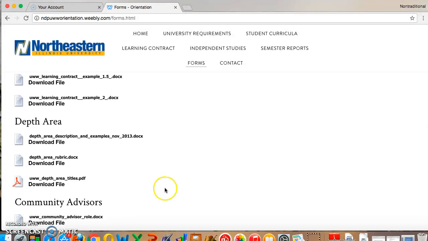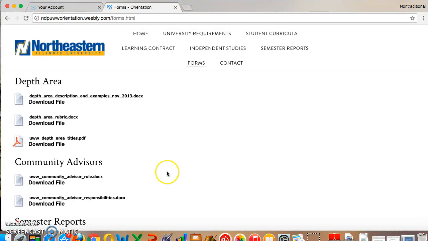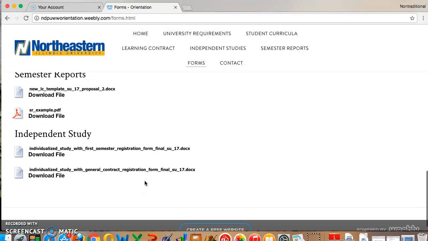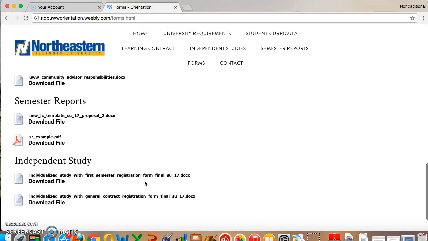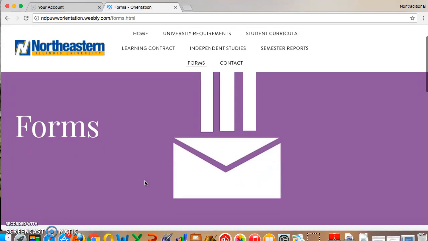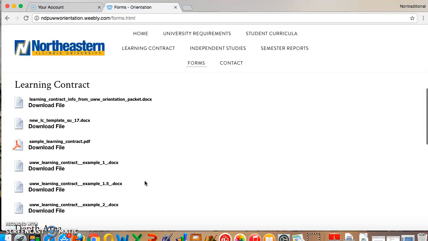Then there are the depth possible areas of research, what your community advisor's role and responsibilities are, your semester reports, and your independent studies. As you go further in your career here at Northeastern Illinois University, you will see that all of this information is very important to have for your review board.